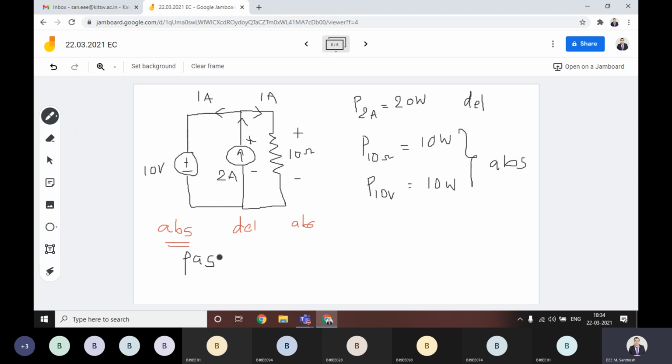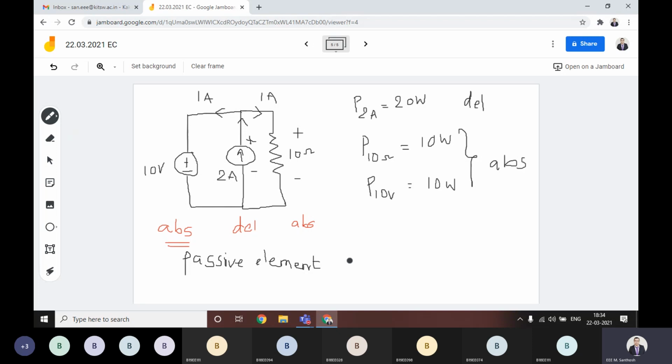Whenever you are doing the calculations, you can sometimes assume this voltage source as a passive element, and then it will absorb the power. Is that clear? I hope now your doubt is clear.